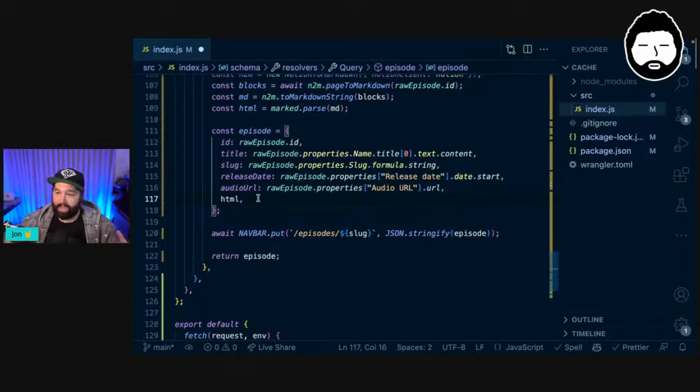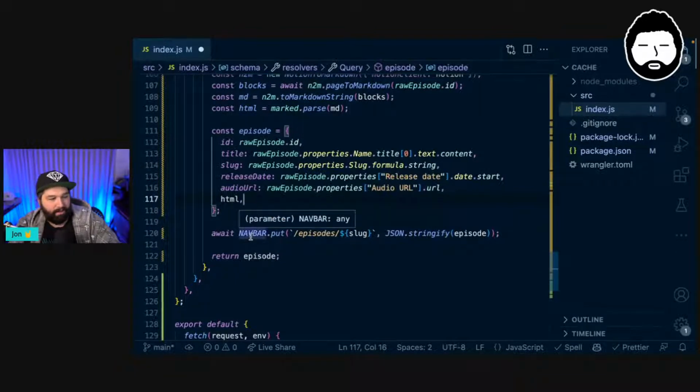And then we are passing through that HTML that we've generated from marked. And then again, because that's so much work to do, we don't want to do that every single request or every time someone sends a query to our GraphQL server. So we are promptly writing that to the KV store, so we never have to do it again.